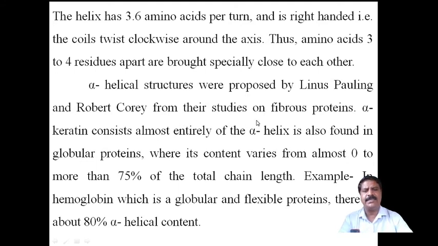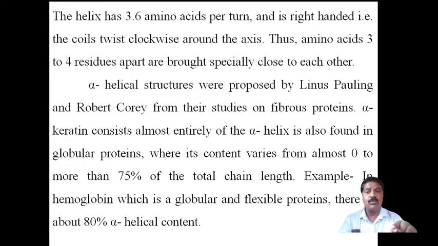These are the secondary structures of proteins, the alpha helical structure, which is usually found in fibrous proteins. Alpha keratin consists almost entirely of alpha helix. It is found in the hair of human beings, and the alpha helix is also found in globular proteins, such as hemoglobin.